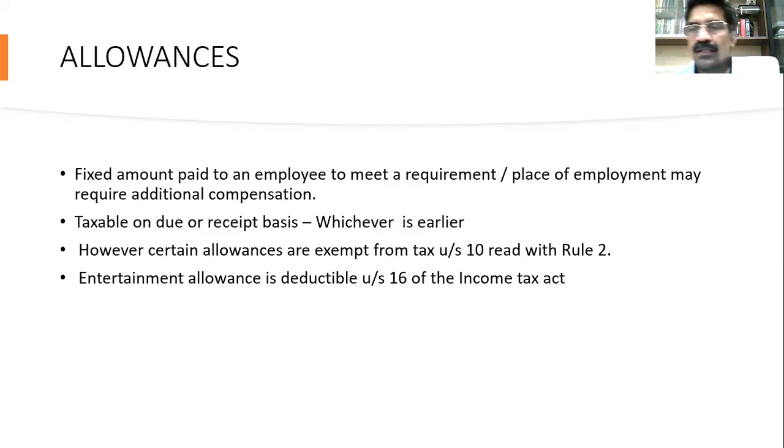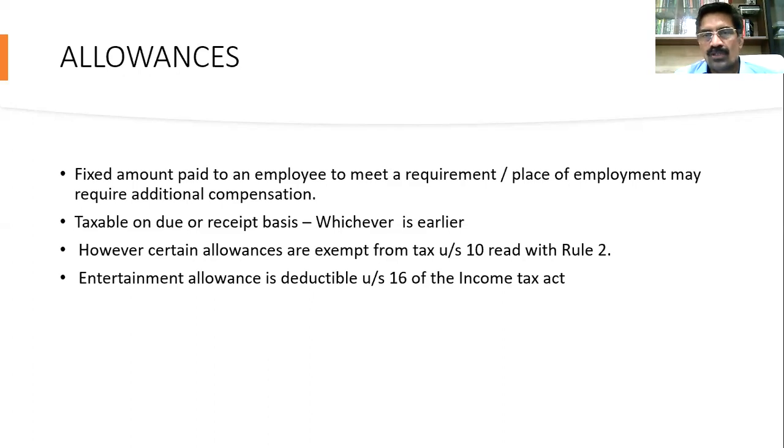For example, take house rent allowance. House rent allowance is an allowance paid by an employer to the employee to meet the house rent obligation of the employee. Children's education allowance is basically an allowance given by the employer to the employee to meet the children's education. City compensatory allowance: you cannot say this is a particular requirement. The cost of living in cities is more when compared to other areas. So to compensate for that, an employer may provide an additional allowance.